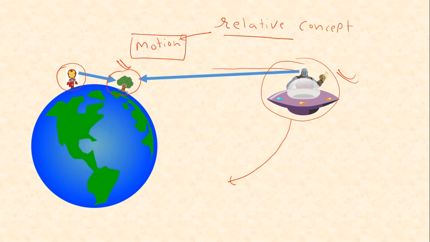Similarly, if you consider any object around you, like a TV, or a wall of your room, the wall is stationary with respect to you. But with respect to a person outside the earth, the earth as a whole is moving, so along with the earth, your house and that wall also will move. So motion is a relative concept. Okay, so let's proceed further.